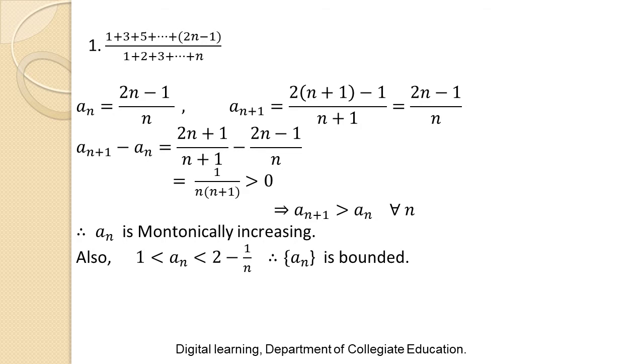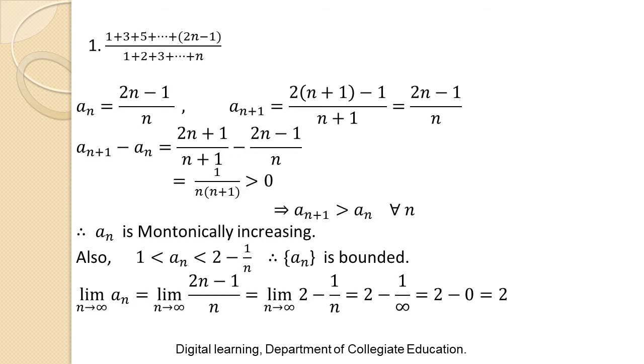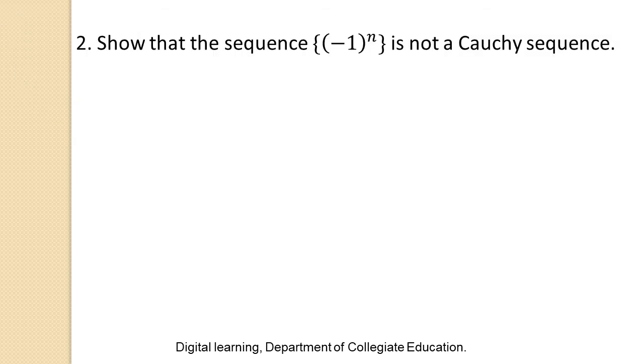Hence, an is bounded. The limit of the given sequence an as n tends to infinity can be calculated as follows: substitute for an as (2n minus 1) divided by n. Take n as common in the numerator, then it cancels with the denominator n. The remaining term is 2 minus 1 by n. After applying the limit n tends to infinity, we get 2 minus 1 by infinity, which is equal to 2 minus 0, which is 2. Therefore, the sequence an converges to the limiting point 2.